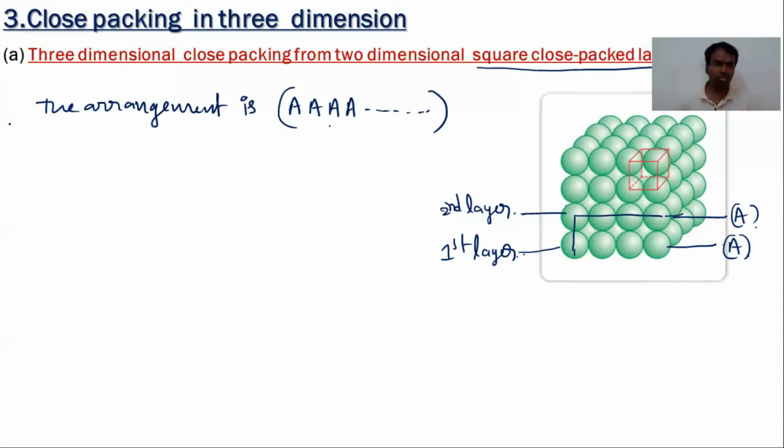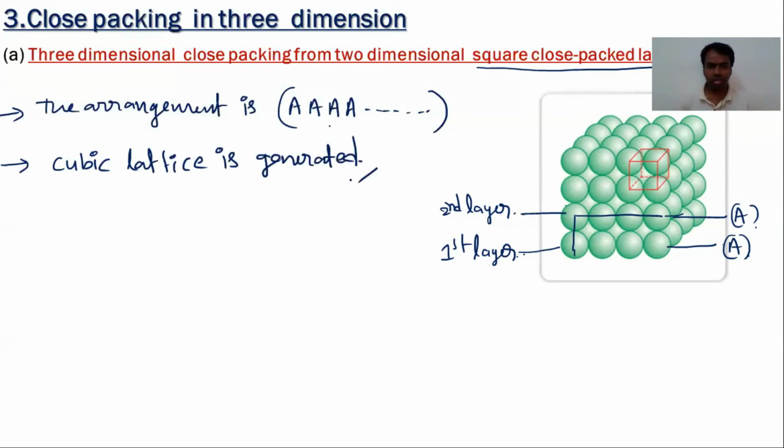Because of this 3D arrangement of square close packed layers, a cubic lattice is generated, and it gives a simple cubic unit cell or primitive cubic unit cell.